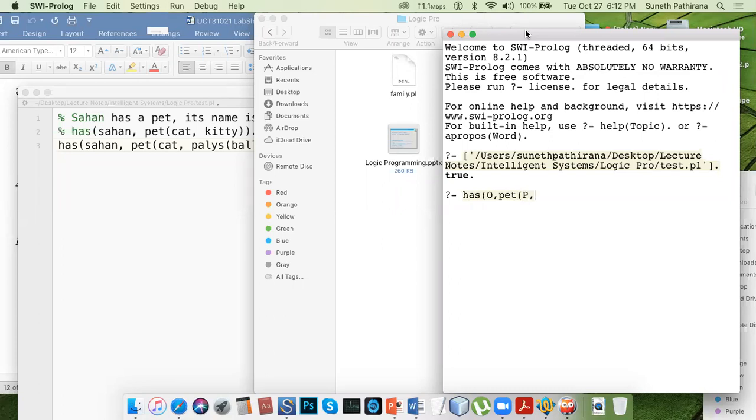There's something wrong with these, it should be place. The spellings are mistaken, but I will put that as it is. Place what? The toy. And the name of the cat, name of the pet.